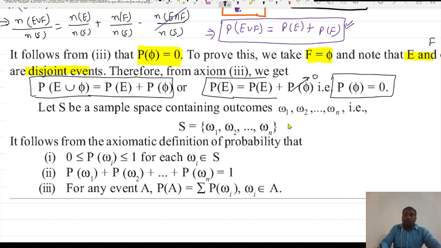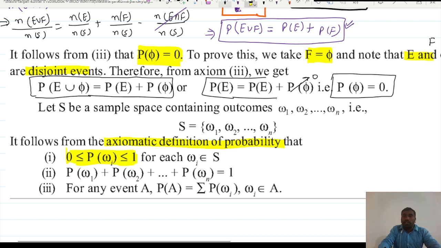Now let us suppose the following events are omega 1, omega 2 up to omega n. If I write all the sample points here, it will be the sample space. And if you find the probability of any individual event, it will always lie between 0 and 1, because you know probability cannot be greater than 1.